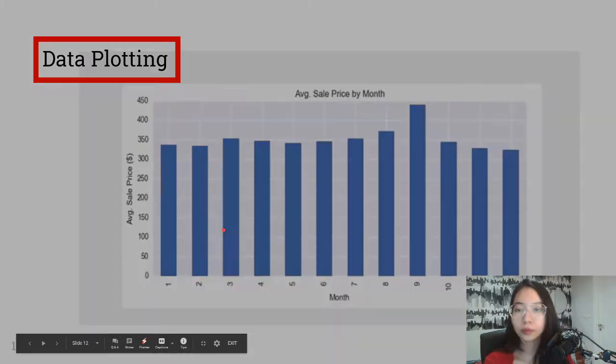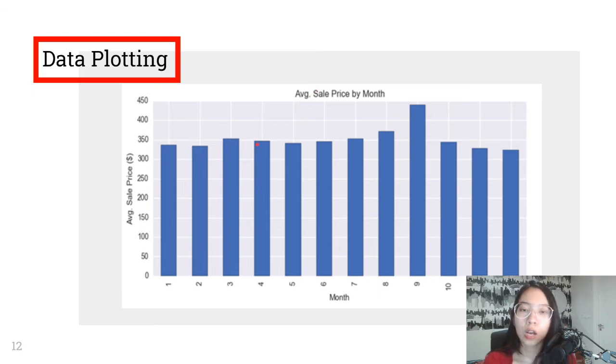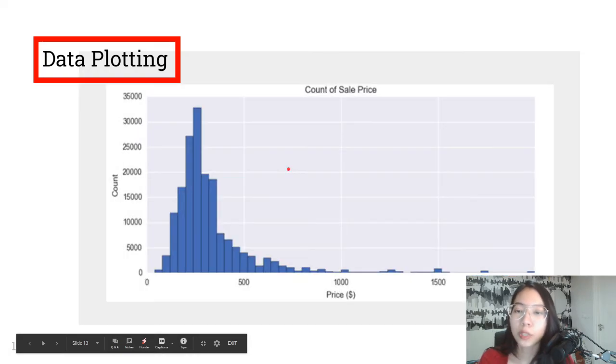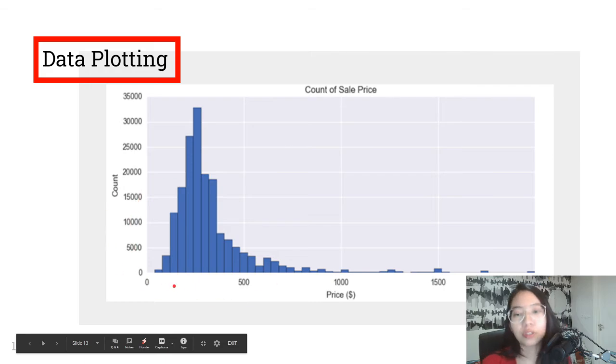And the next one here, we're plotting the average sell price for each month, and from the graph we can see that the data is relatively even, except in September, where the sales are considered higher than other months. And the last one is to plot the count of each sell price, and the graph shows that most of the shoes are sold below $500.